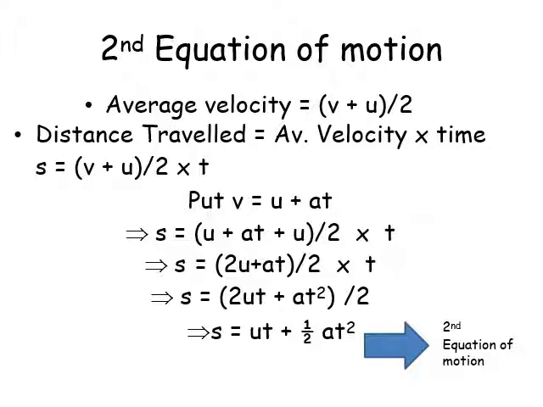Putting the first equation, V is equal to U plus AT, in place of V, we write S is equal to (U plus AT plus U) divided by 2 into T. When we simplify, it is (2U plus AT) divided by 2 into T, or S is equal to UT plus half AT square. This is the second equation: S is equal to UT plus half AT square.